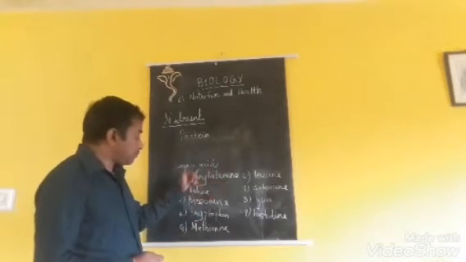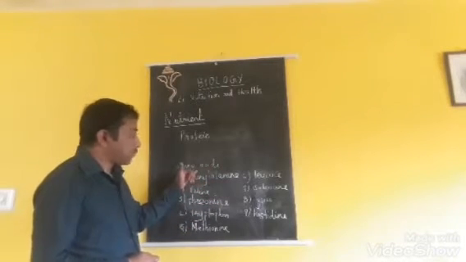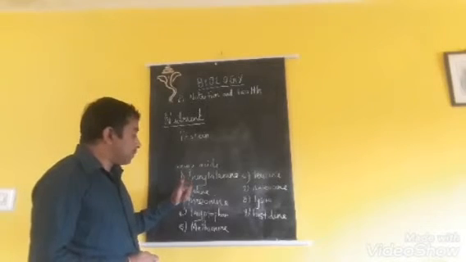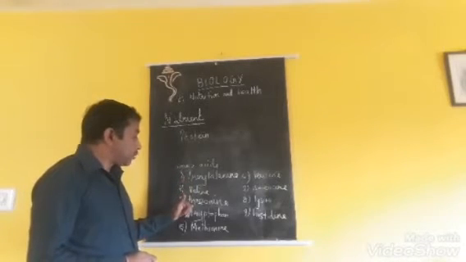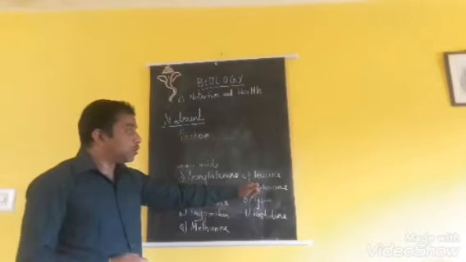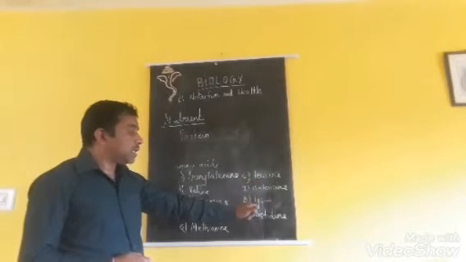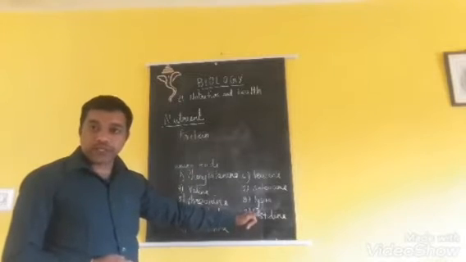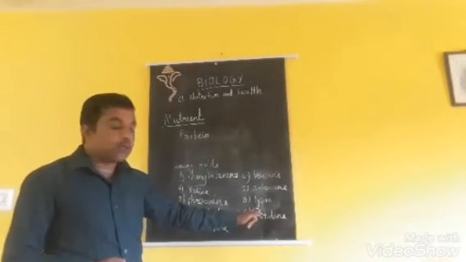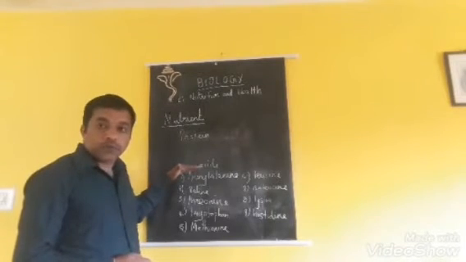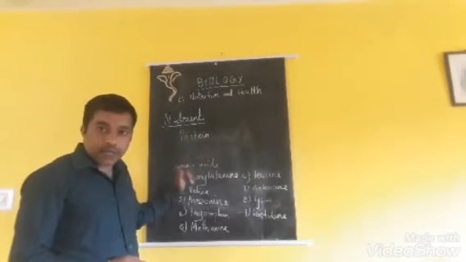Clear? There are 9 different types of amino acids. First one is phenylalanine, valine, threonine, tryptophan, methionine, leucine, isoleucine, lysine, histidine. These are the 9 different types of amino acids. Clear? Proteins are made up of amino acids, and the amino acids are of 9 different types.